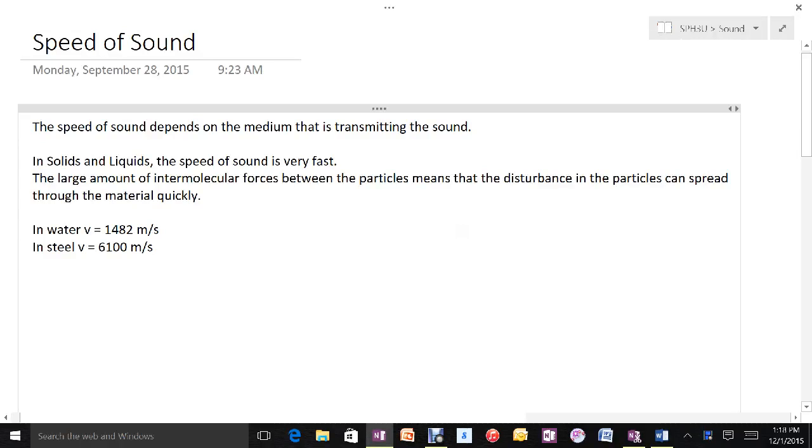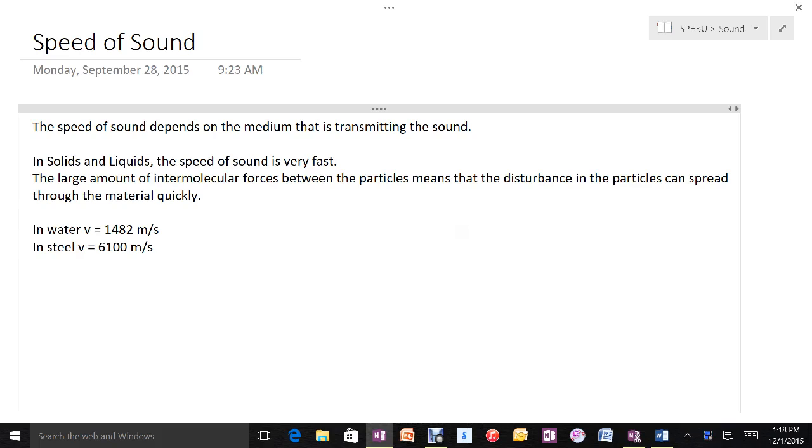Alright, in this video I'm going to discuss the speed of sound in different mediums. The speed of sound varies greatly depending on the type of medium. In solids and liquids, the speed of sound is very fast. If you remember, a sound is a local area of high density followed by an area of low density, so it's a compression or rarefaction that spreads throughout the material.